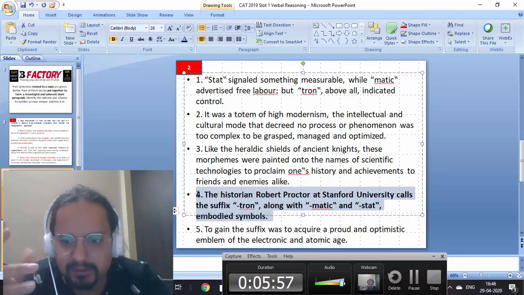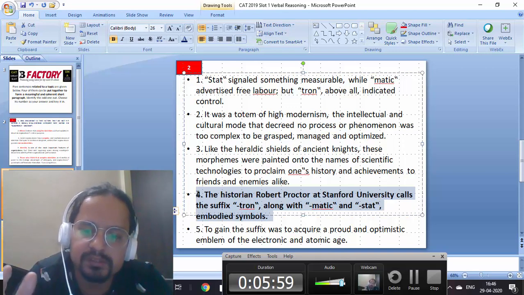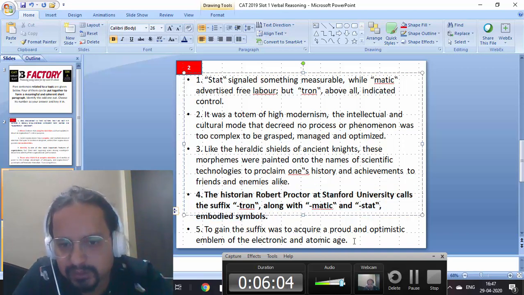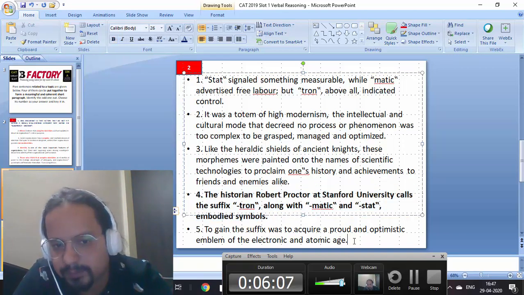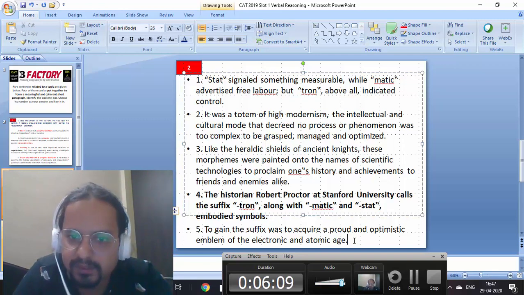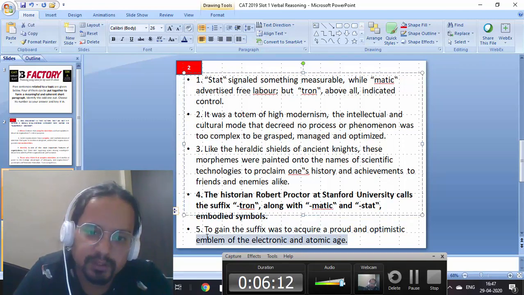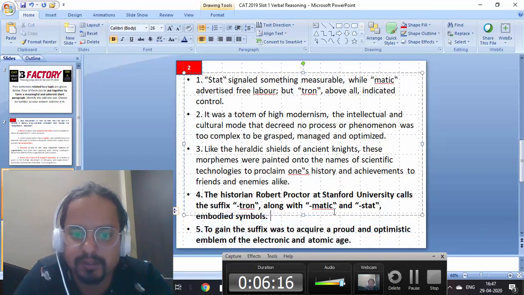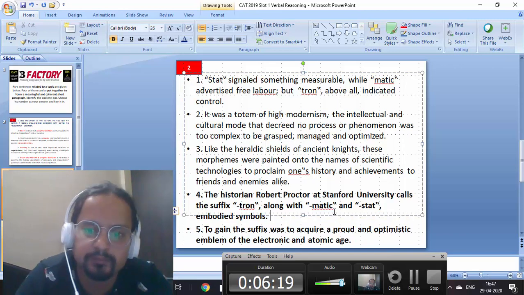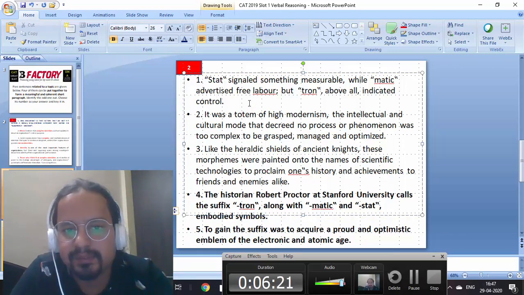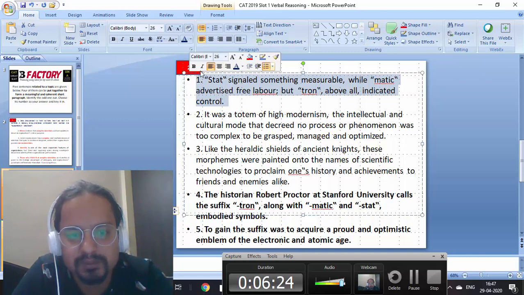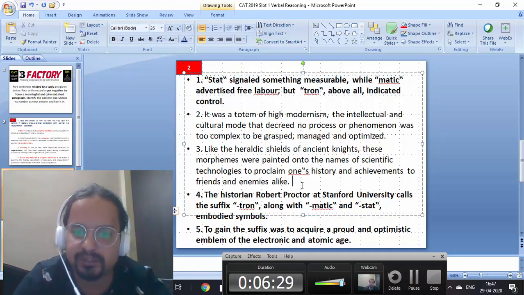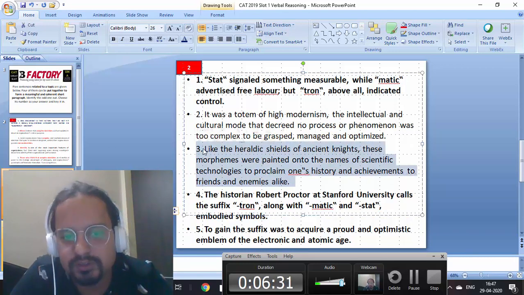So by looking at the introduction, I also rule out that this one will be an odd one out, right? Then further it says, so these were symbols. Then it says to gain the suffix was to acquire a proud and optimistic emblem of the electronic and atomic age, right? So you see, five also is related because it's talking about again the suffix, that how it was something which made you feel proud. It was an emblem of something good. The meaning of all three is being explained in one, so that is also connected, right? And three talks about heraldic shields, so again an emblem of honor, right? So three is also related.